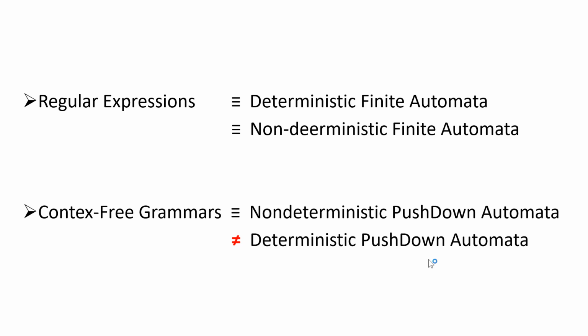Now for context-free languages, context-free grammars are equivalent to non-deterministic pushdown automata, but they are not equivalent to deterministic pushdown automata. This means the non-determinism has added some power to pushdown automata. There are languages that can be recognized by non-deterministic pushdown automata, but cannot be recognized by deterministic pushdown automata.